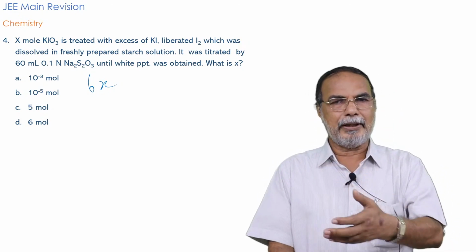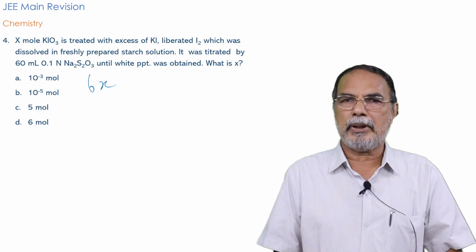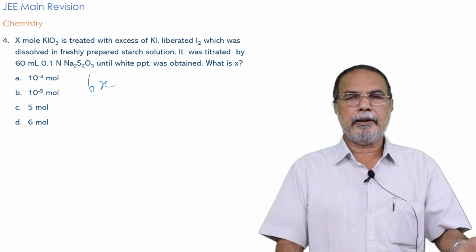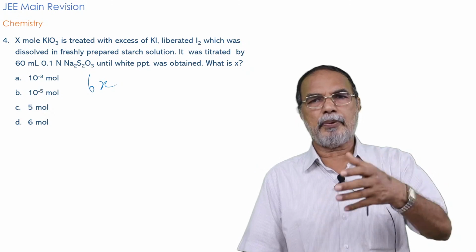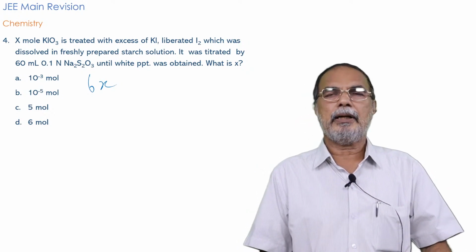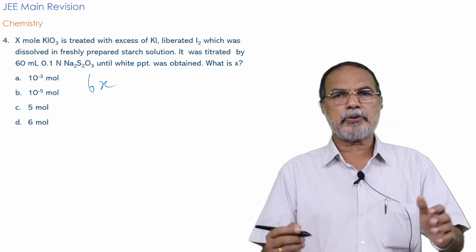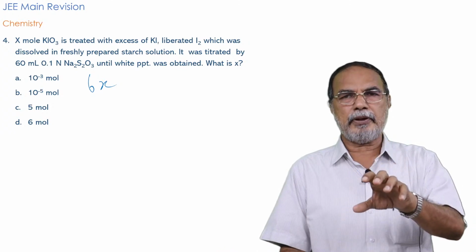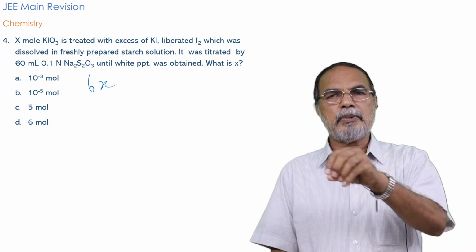Therefore, the equivalent mass of sodium thiosulfate is the same as the molecular mass. That is something you have probably already studied by heart. The equivalent masses and molecular masses of common substances of importance in titration will already be familiar to you, and most students study those values by heart too. So for sodium thiosulfate, you need not know the exact value, but you must remember that the equivalent weight is the same as the molecular weight.